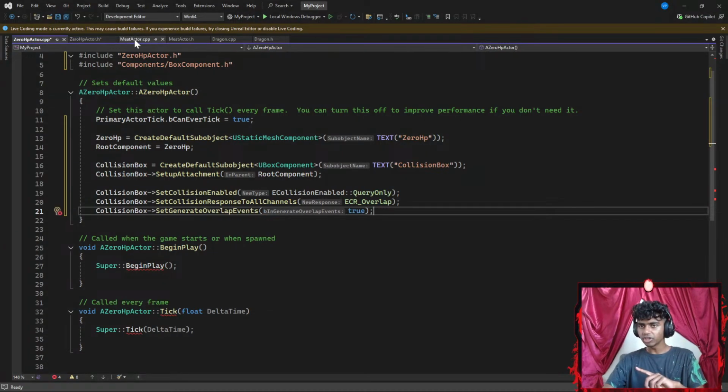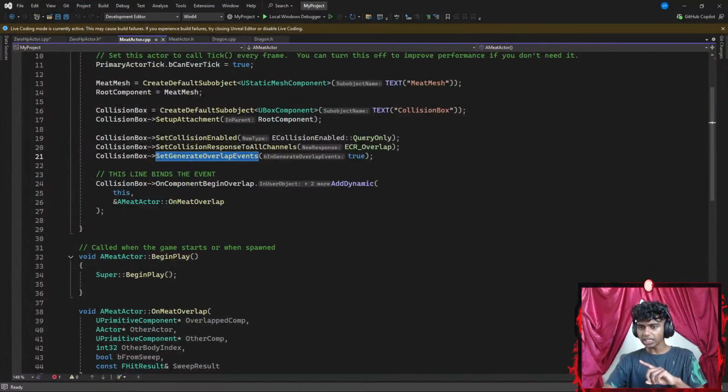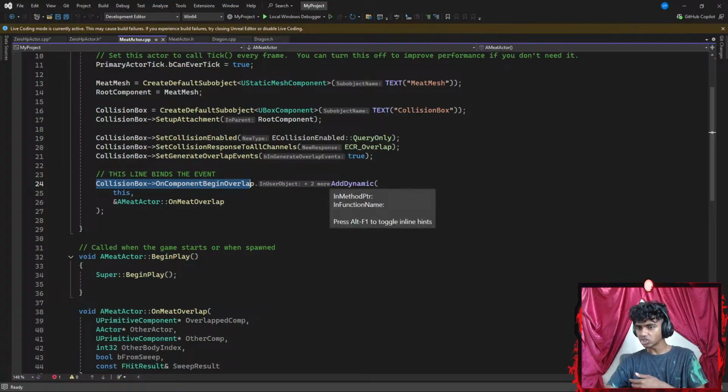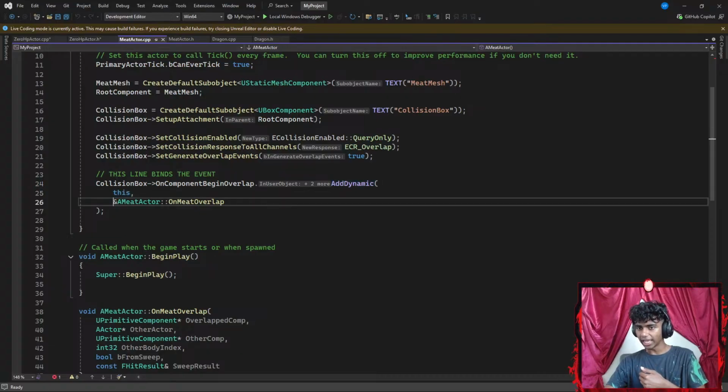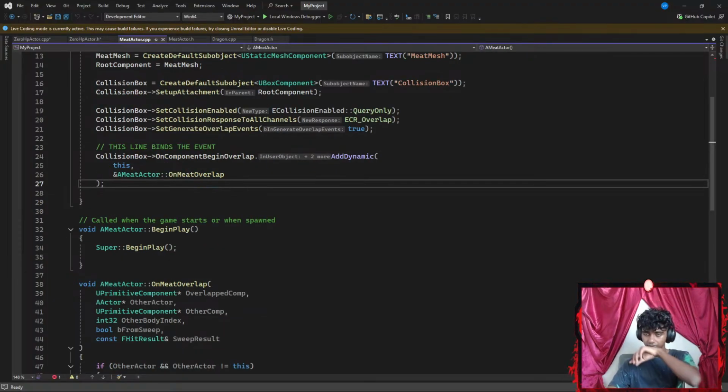Okay, once I'm done with this, I gotta most likely add one last thing in my constructor. This binds the event. I'm going to point my collision box to on component begin overlap, using the dot add dynamic function, which requires this parameter, a meet actor on meet overlap. Okay, this part might be a bit more complicated.